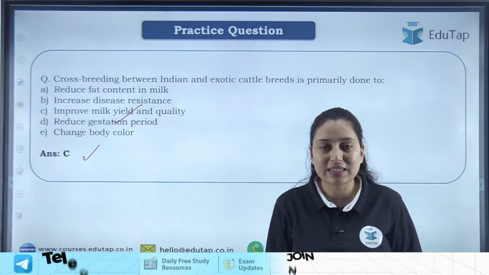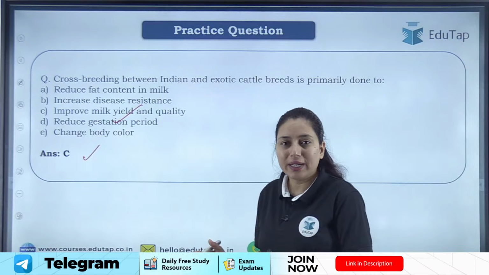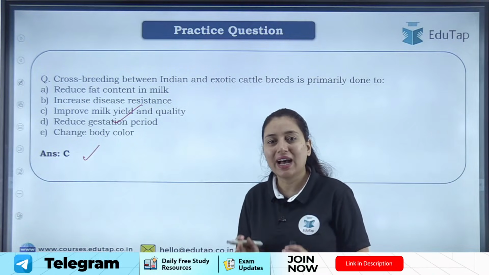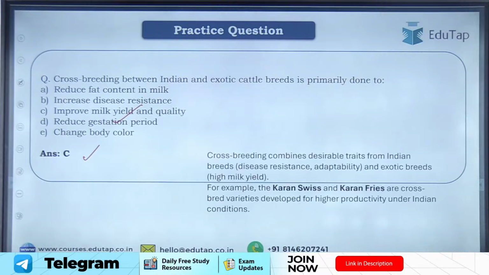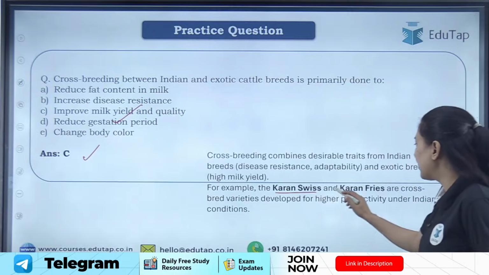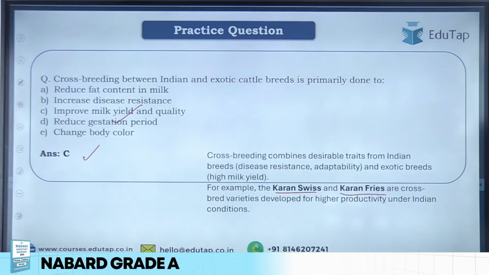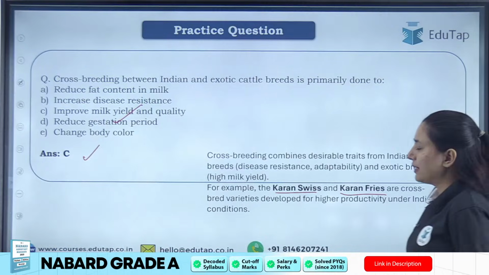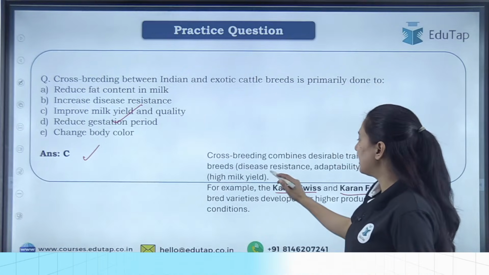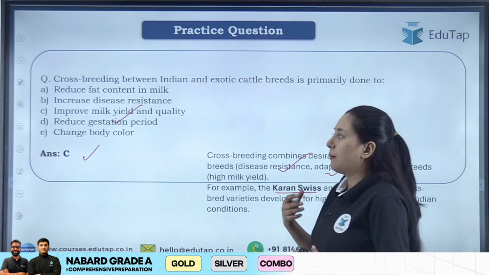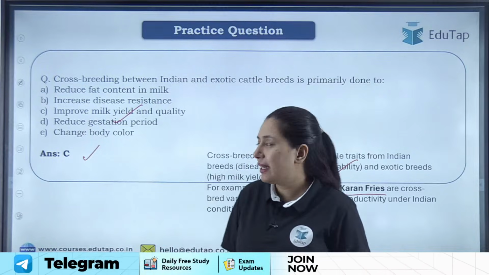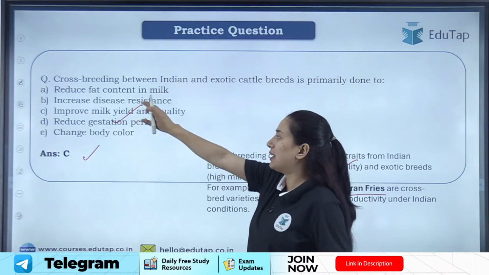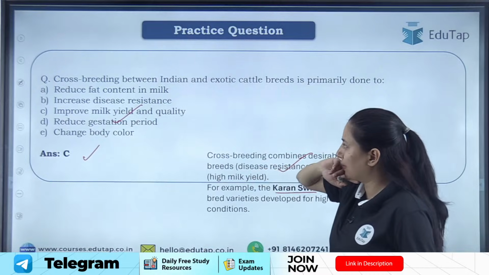So cross is done so that the new breed which is formed after the cross can have good yield and milk quality. Clear? So one example here is Karan Swiss and Karan Fries, which are the breeds developed from cross breeding. So students, see, disease resistance and adaptability can also be reasons for breeding, but here the main purpose is to improve milk yield and quality in case of animal husbandry.